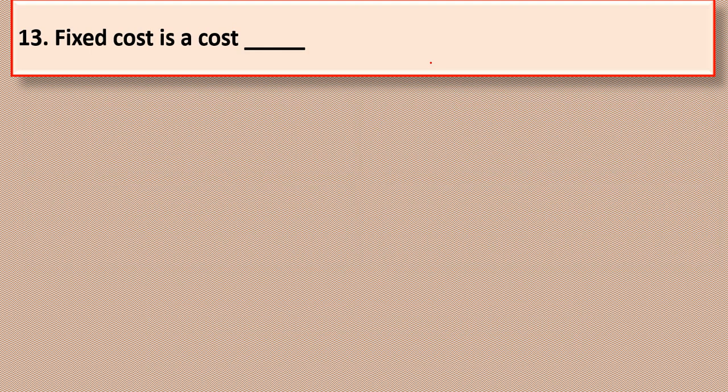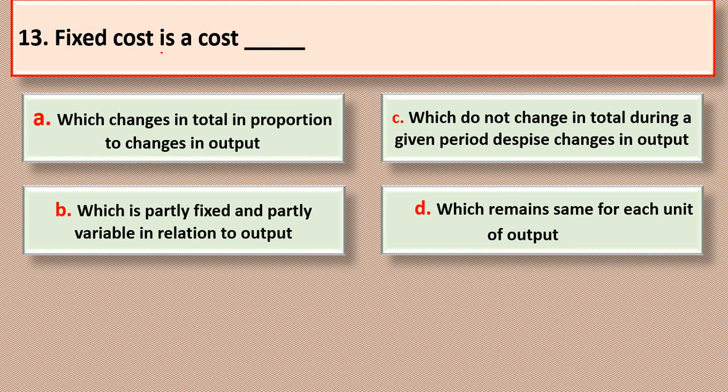Question number 13. Fixed cost is a cost dash. The options are option A, which changes in total in proportion to change in output; option B, which is partly fixed and partly variable in relation to output; option C, which does not change in total during a given period despite change in output; option D, which remains the same for each unit of output.